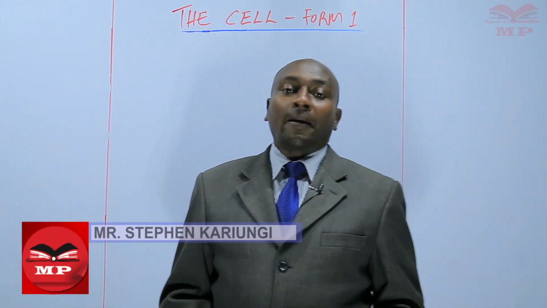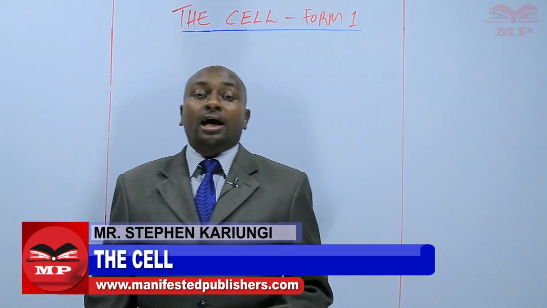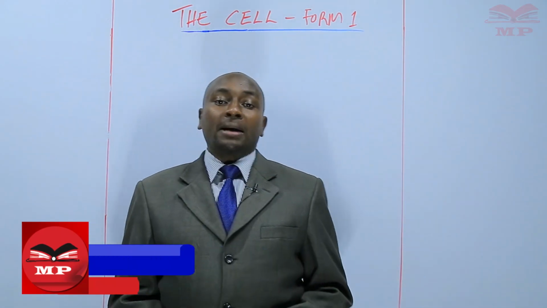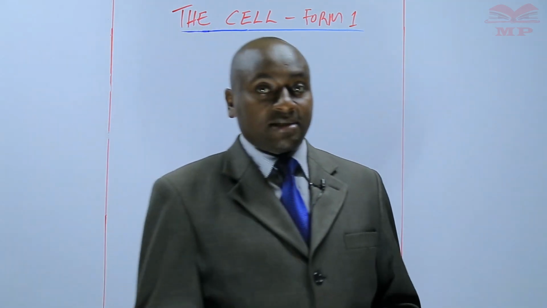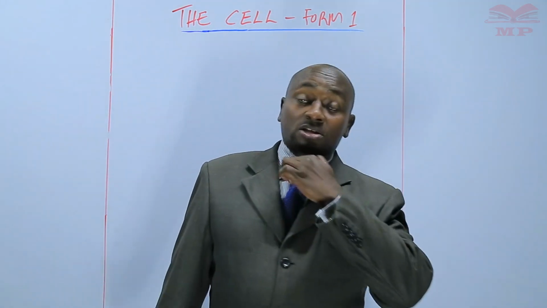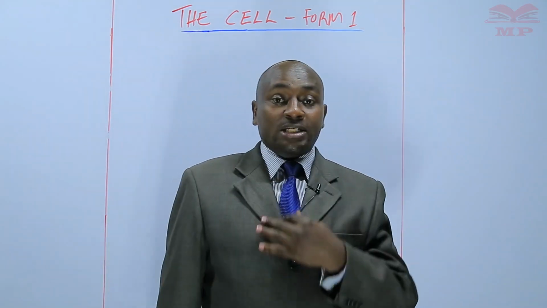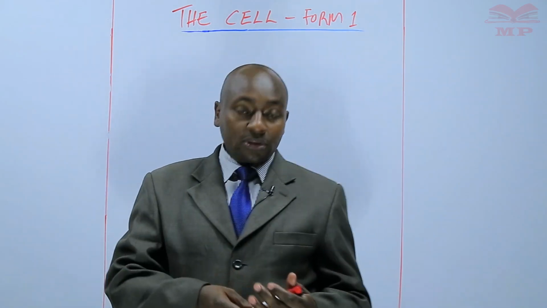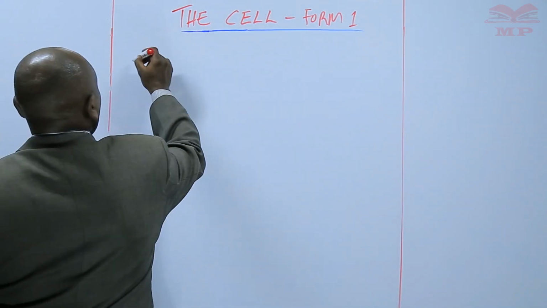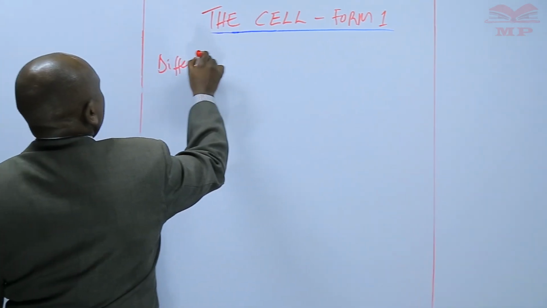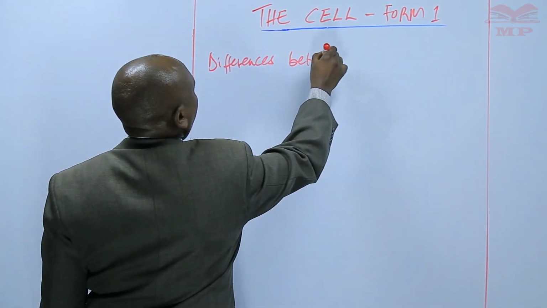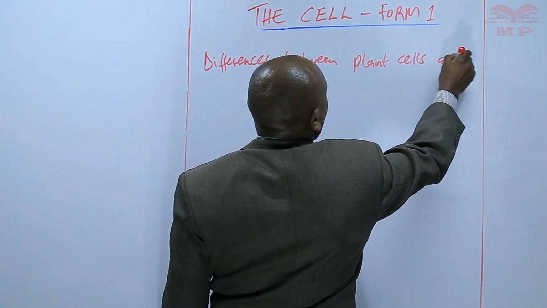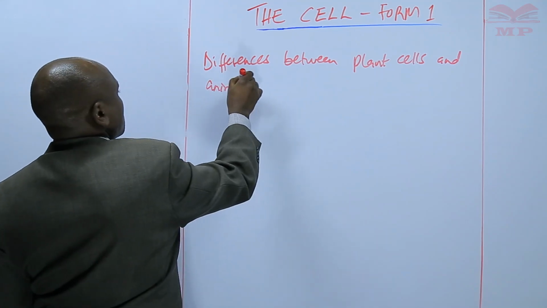We are continuing with our biology lesson Form 1, and today I want us to discuss the differences between plant cells and animal cells. So we've been discussing the various structures that are found in plant cells and those that are found in animal cells. But for today, I will look at the differences between plant cells and animal cells.